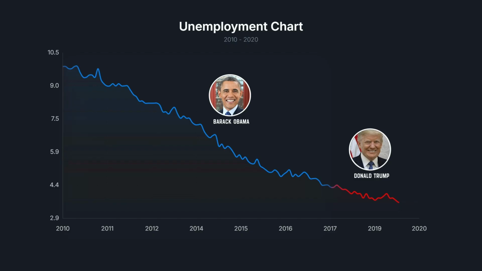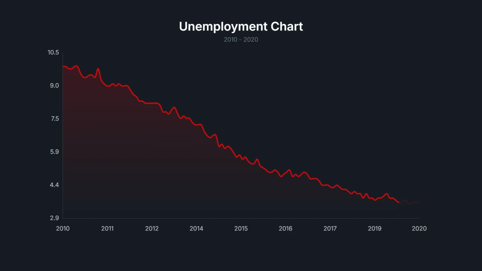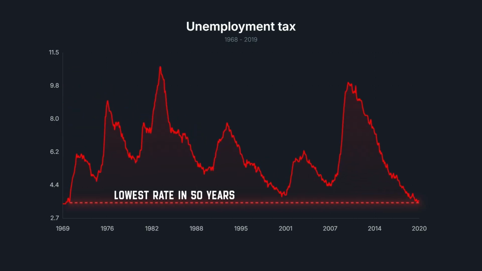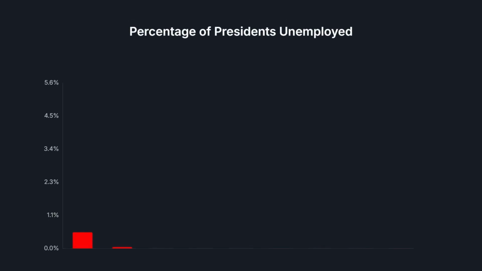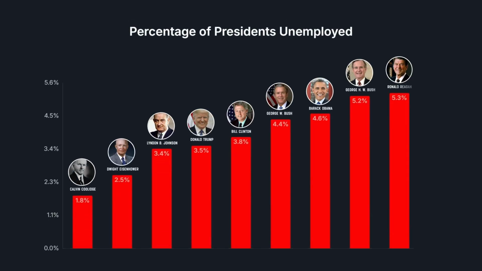Before the pandemic, in September 2019, unemployment hit 3.5%. That's what economists call full employment, meaning whoever wanted to work, worked. It was the lowest rate in 50 years. Point for Trump, right? Well, it depends who you ask. But let's be fair and apply this to our historical test. Trump says he was the best in history, so to win this battle, we will compare him again with modern presidents, from lowest to highest.